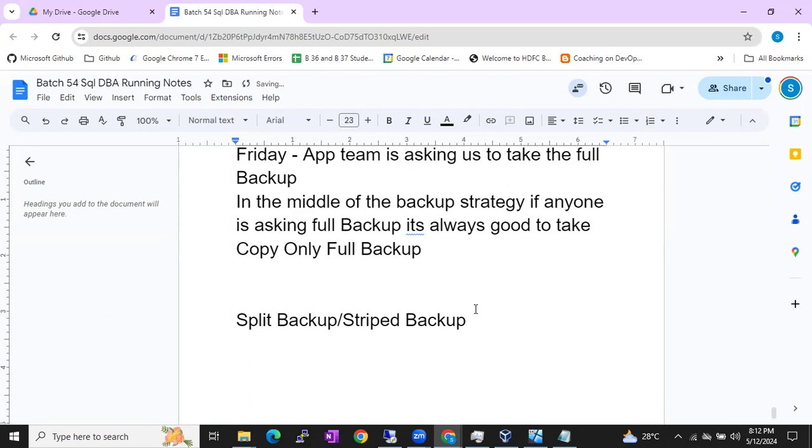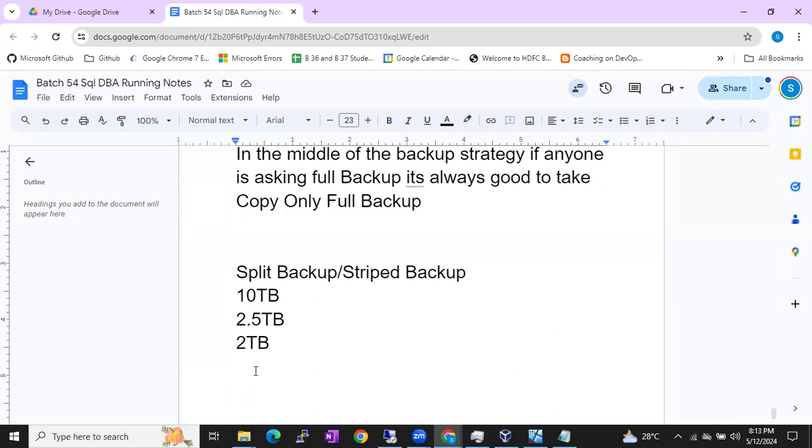In the same way, for example, this is the scenario. I'm having a database of around 10 TB. What is the backup size, guys, of this database? If you take a backup of this 10 TB database, average 25% means 2.5 TB, right? But I have one backup drive which is around 2 TB, maximum 2 TB. But I want to accommodate a 2.5 TB file. How can we achieve that?